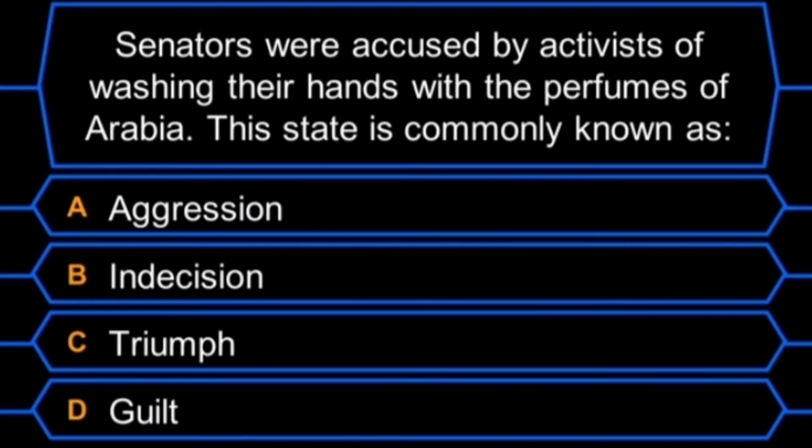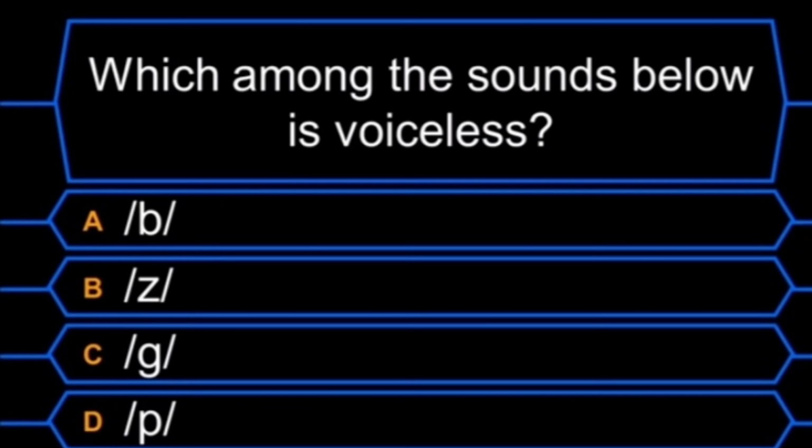Pronouns. Senators were accused by activists of washing their hands with the perfumes of Arabia. This state is commonly known as A. Aggression, B. Indecision, C. Triumph, D. Guilt. The answer is letter D. Guilt. Which among the sounds below is voiceless? A. B, B. Z, C. G, D. P. The answer is letter D.